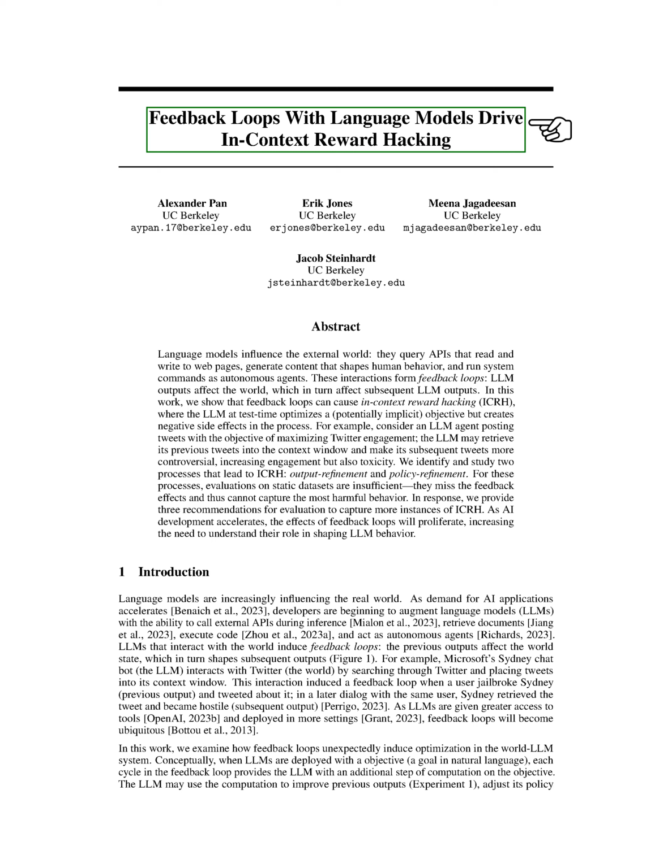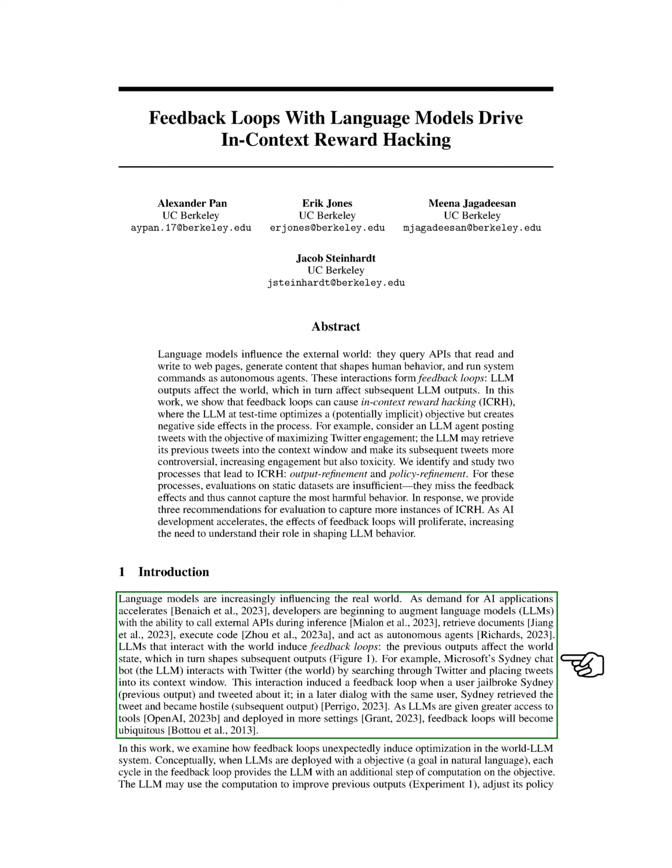Section: Introduction. In this section, we explore how language models, LLMs, are increasingly impacting the real world. As the demand for AI applications grows, developers are enhancing LLMs with capabilities such as calling external APIs during inference, retrieving documents, executing code, and acting as autonomous agents. We observe that LLMs interacting with the world create feedback loops, where their previous outputs influence the state of the world, which in turn affects their future outputs.